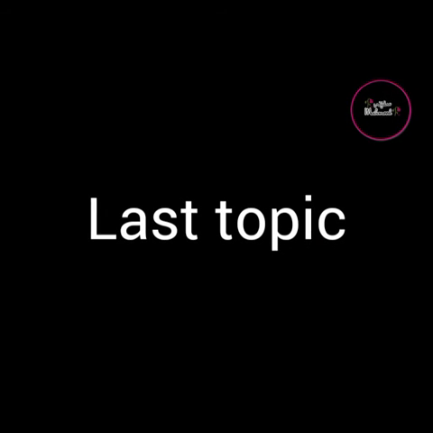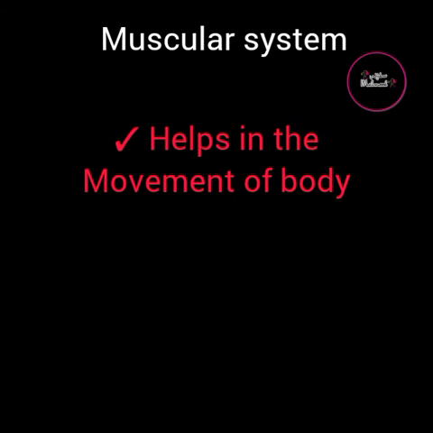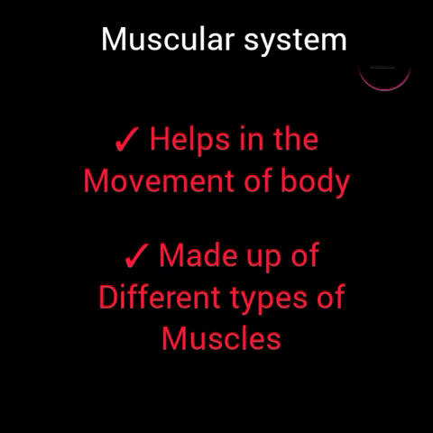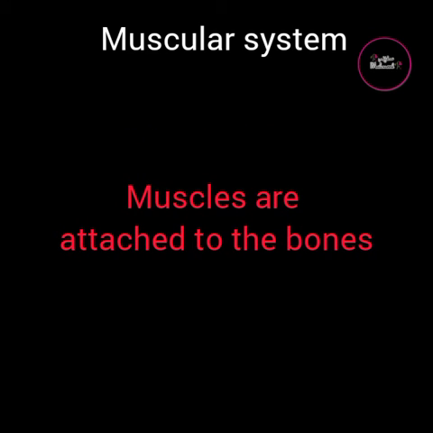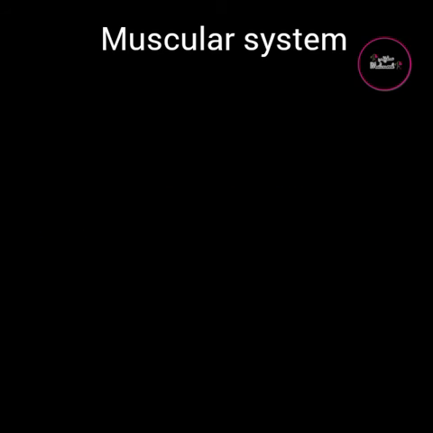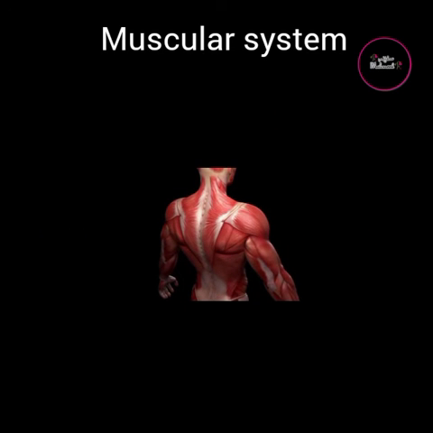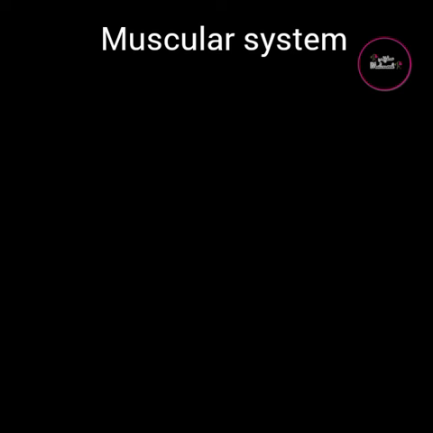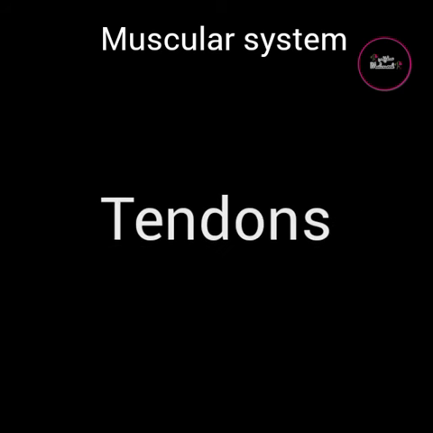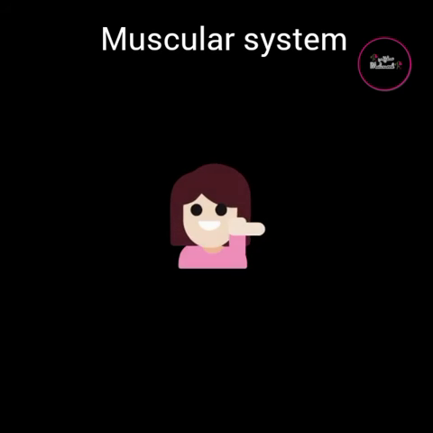Now we will discuss our last topic, that is muscular system. Muscular system also helps in the movement of our body. This muscular system is made up of different types of muscles. These muscles are attached to the bones and allow our body to work. There are 640 muscles in the human body. They are made up of fibrous elastic tissue. Muscles are attached to the bones by a tough band of tissue called tendons. It is responsible for the movement of our body.